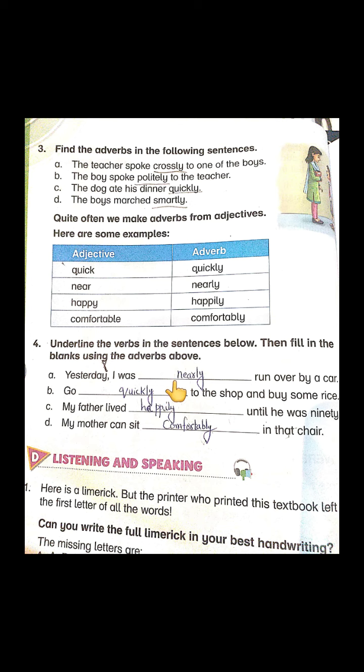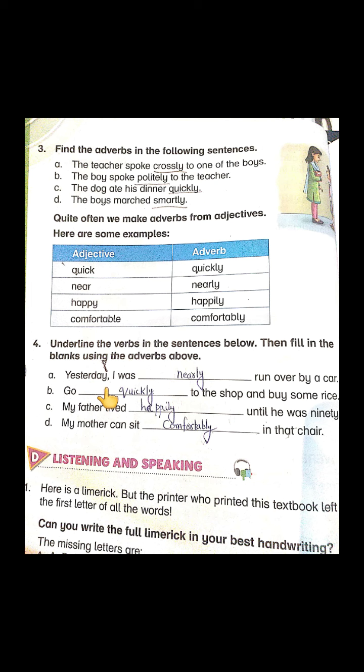Yesterday I was dash run over by a car. What is the verb here which they want us to underline? The verb is run. Underline that word run. So they want us to fill in the blanks by adding these adverbs from the box. Okay.